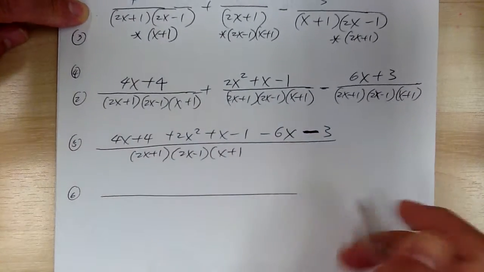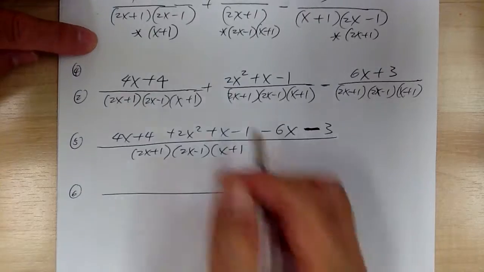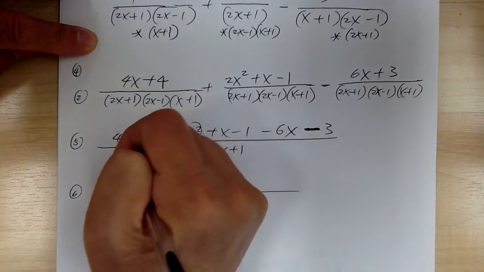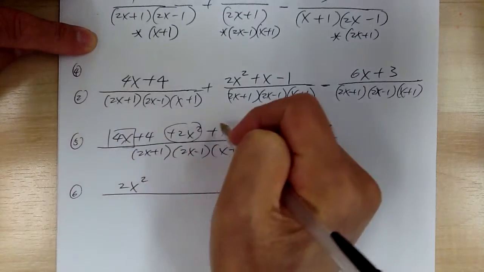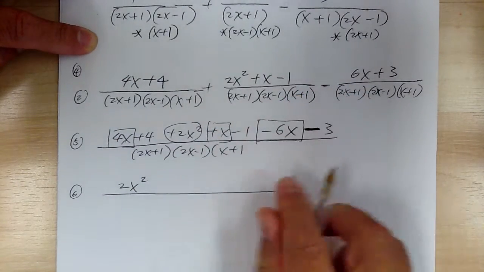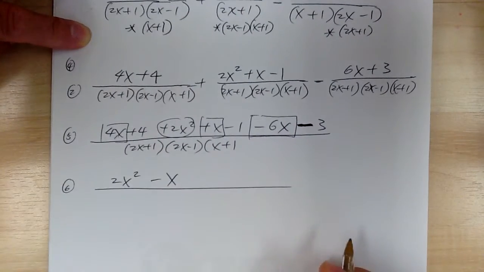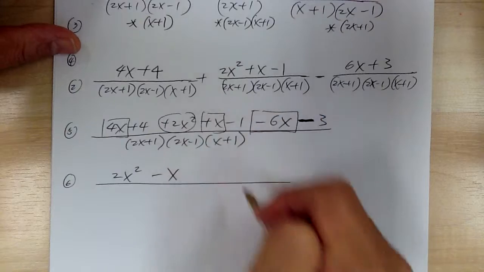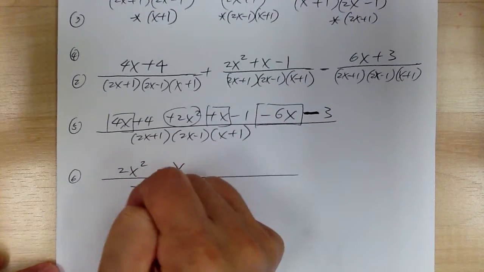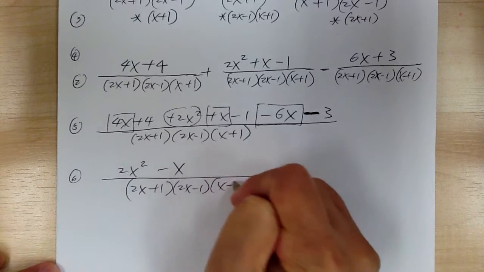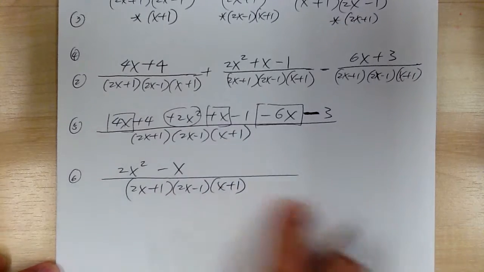Now let's combine the like terms to simplify. I've got 2x squared, and then I have the 4x, x, and minus 6x. This will give me minus 1x, and the numbers 4 minus 1 minus 3 cancel out. So that's what I have.